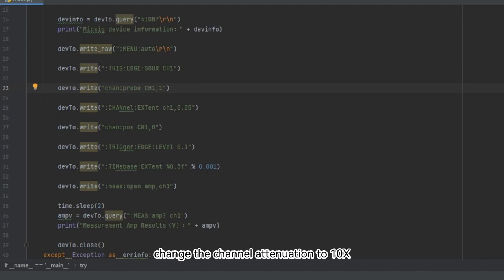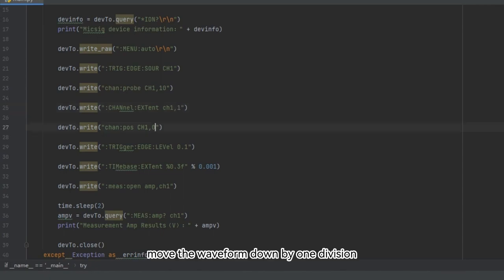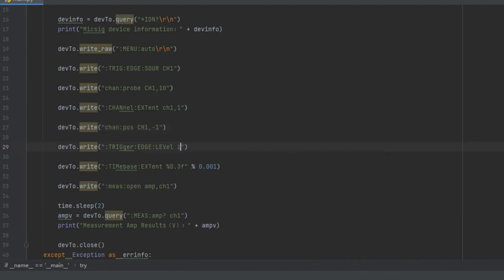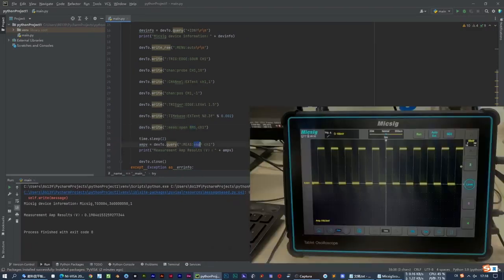Change the channel attenuation to 10x. Vertical scale to 1V. Move the waveform down by 1 division. Trigger level set to 1.5V. Time base at 2 milliseconds. Open RMS. Output RMS and run.